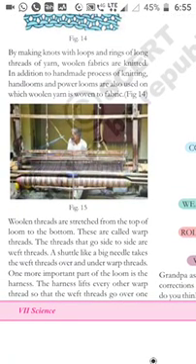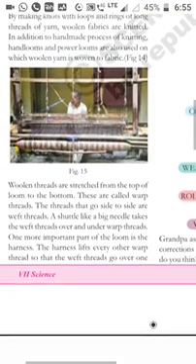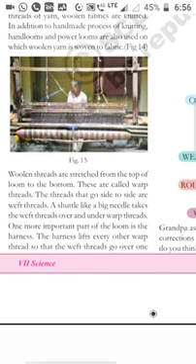So woolen threads are stretched from the top of the loom to the bottom. These are called warp threads. The threads that go side to side are weft threads. We observe, when we observe our class, one thread will be upside and one thread will be downside. So the upside thread is called the weft thread and the downside thread is called the warp thread. One is up, one is down, by using the hand looms or power looms.